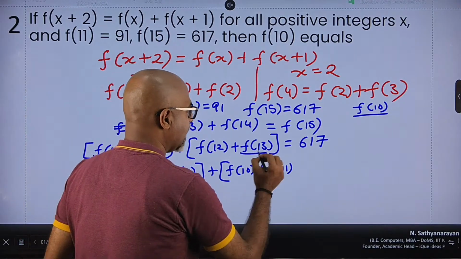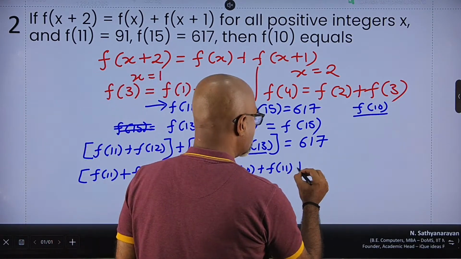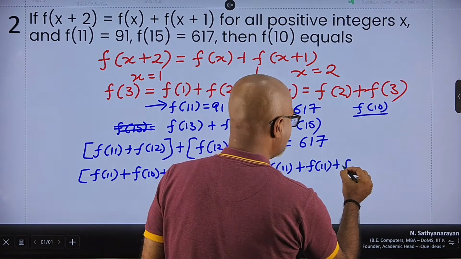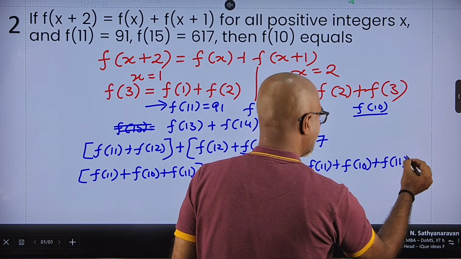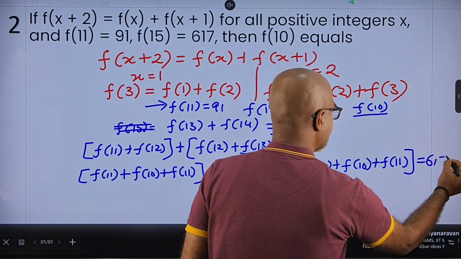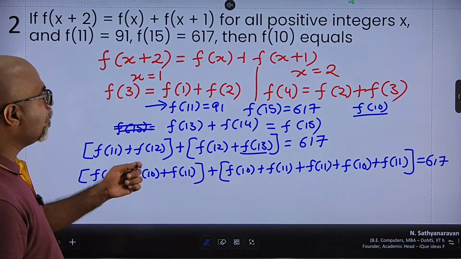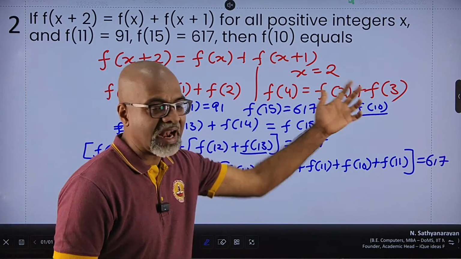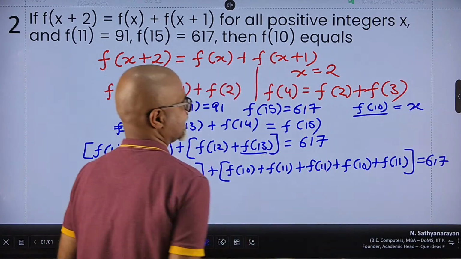And the last thing, f of 13, is f of 11 plus f of 12. So f of 11, I will keep as it is. F of 12, I will again write as f of 10 plus f of 11. And that entire thing is equal to 617. Brilliant. Now I've got everything in terms of f of 11, f of 15 and f of 10. So if I assume f of 10 is equal to x, right?